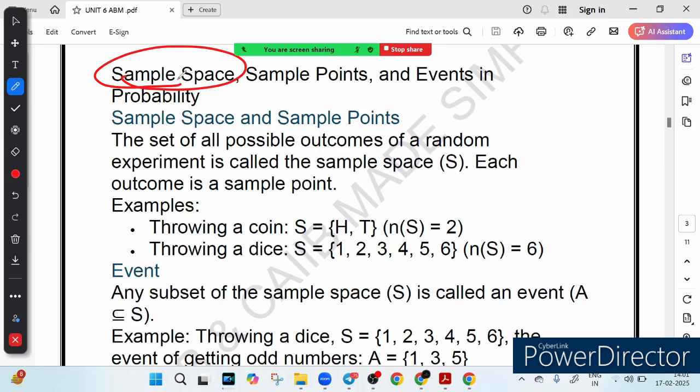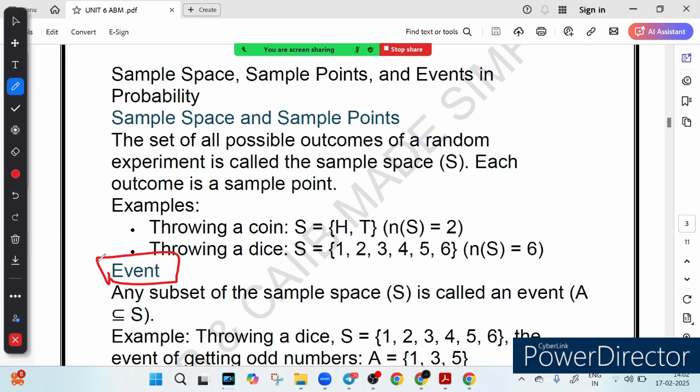Let's take a coin toss. The possible outcomes are H and T, head or tail. So the sample space is simply {H, T}. If we throw a dice, the sample space would be the numbers we could get: 1, 2, 3, 4, 5, 6. So there are 6 possible outcomes. This is denoted by n(S), where n(S) means the number of sample points. It's just a fancy way of saying the number of outcomes, which is 6. Now within the sample space, we can pick out something called an event.